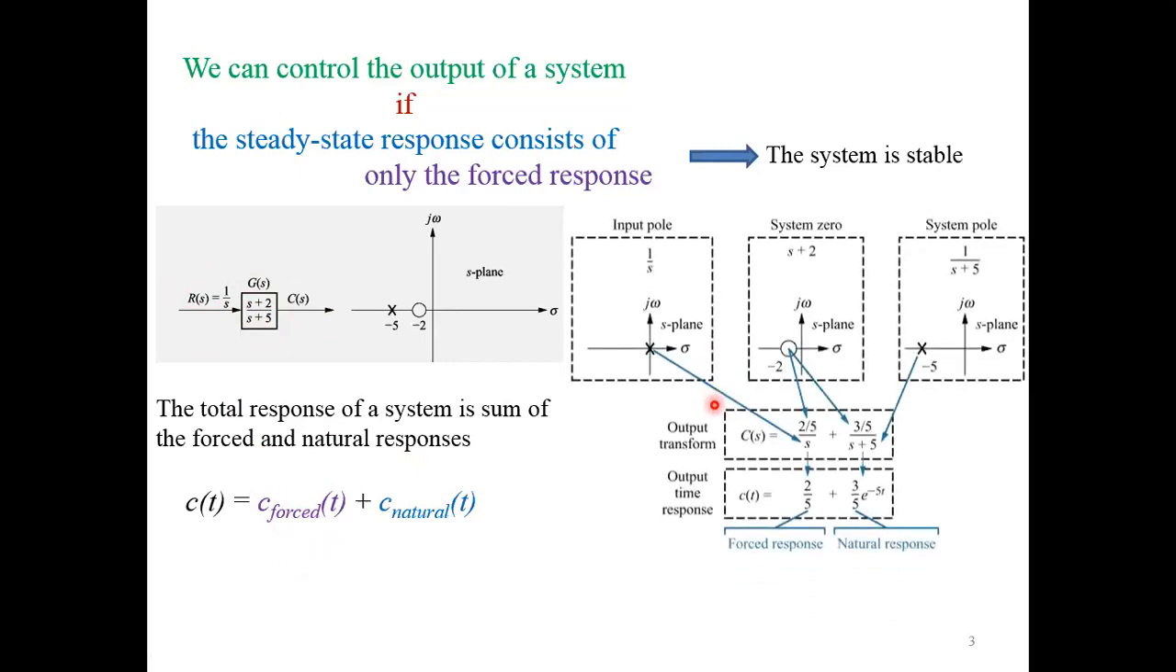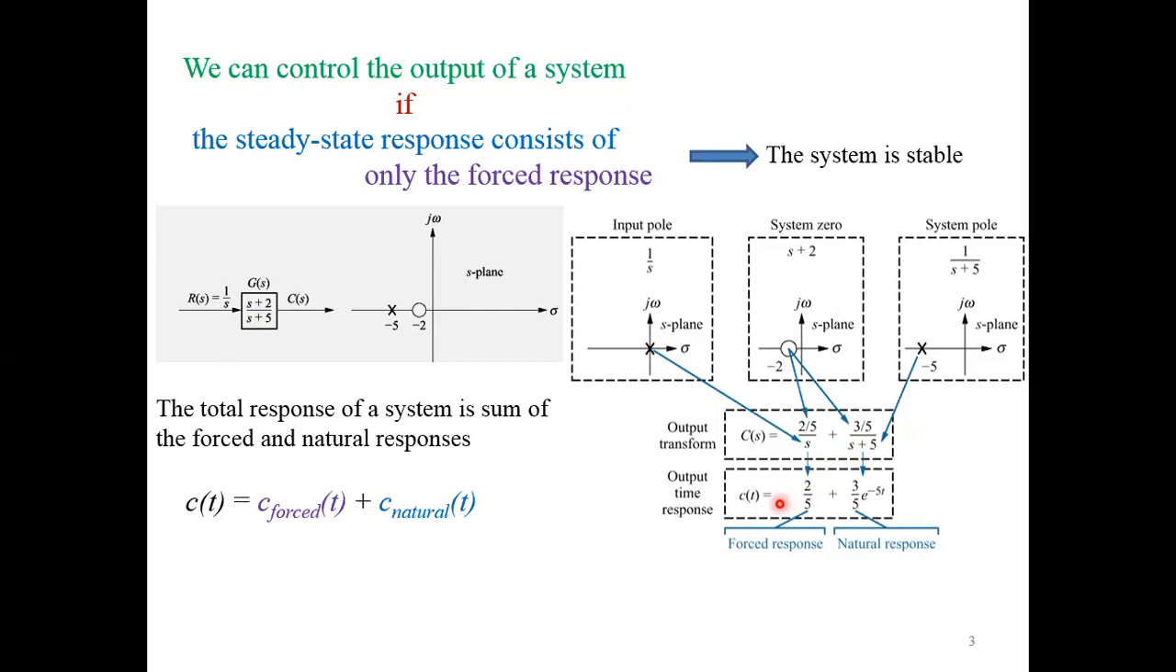Let's take an example. Here we have a first order system. The pole of the system is at -5, the zero is at -2, and the input pole due to the unit step is at 0. If we multiply the input with the transfer function, we get the output. After solving using partial fractions, we get C(s) equal to (2/5)/s plus (3/5)/(s+5).